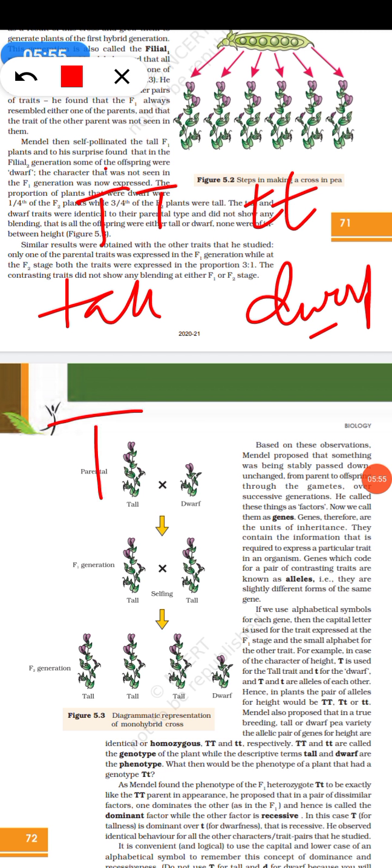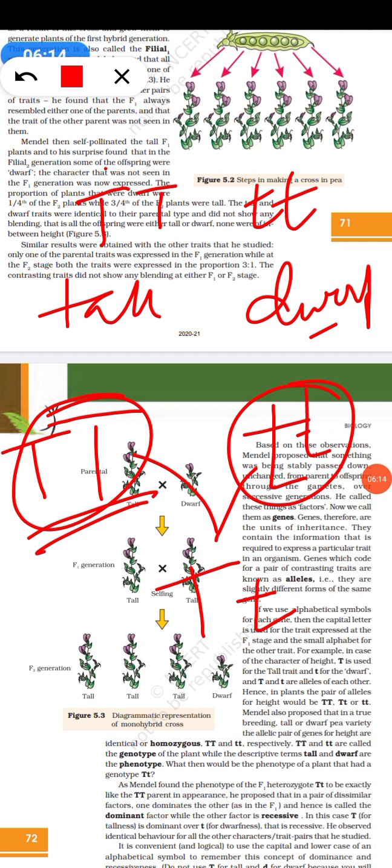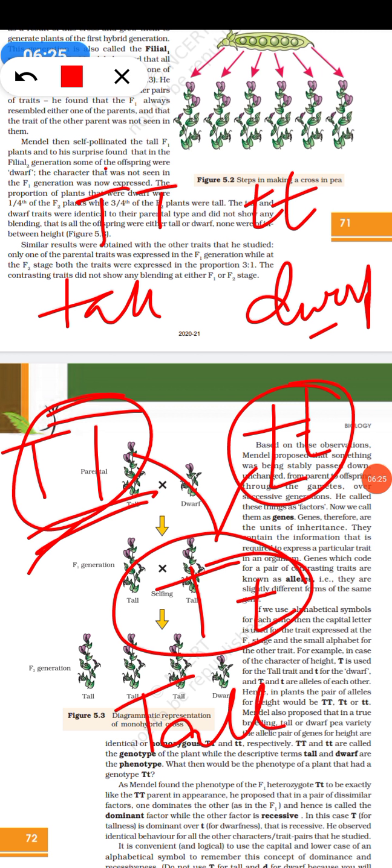Dominant is shown as capital letters and recessive as small letters. Small tt is homozygous recessive, and capital TT is homozygous dominant. But capital T, small t is heterozygous. These gave tall, so the plant structure was tall.